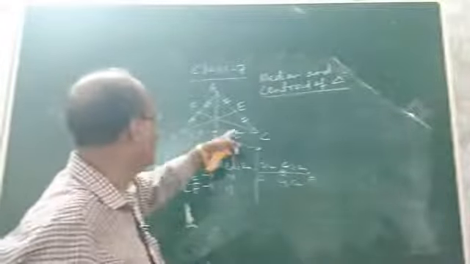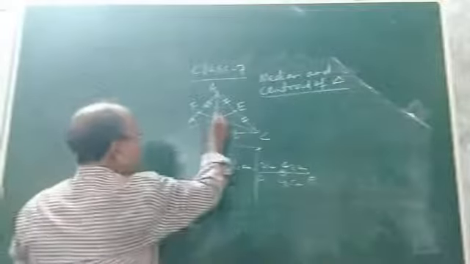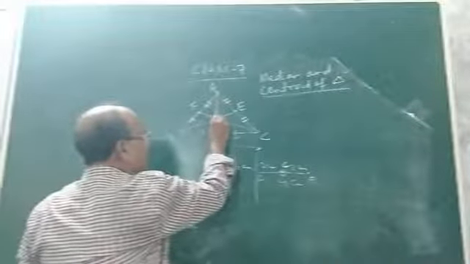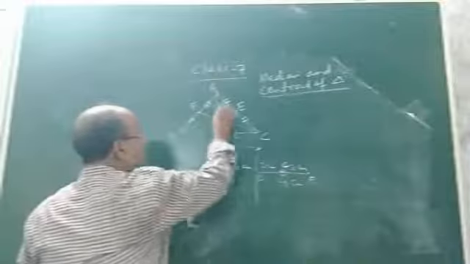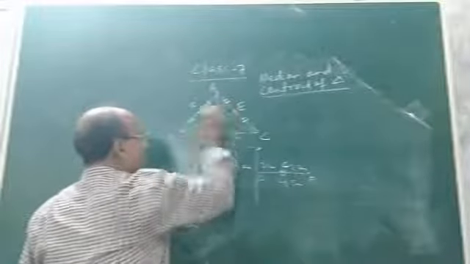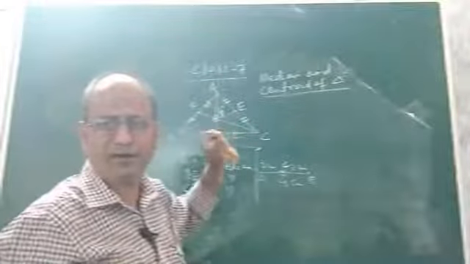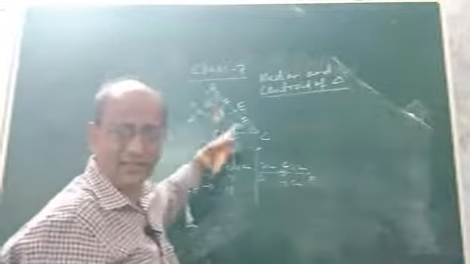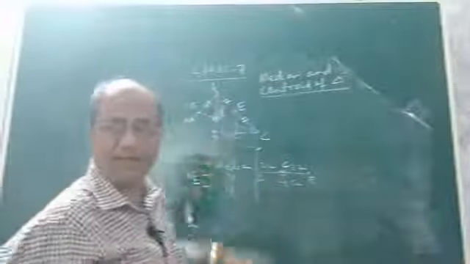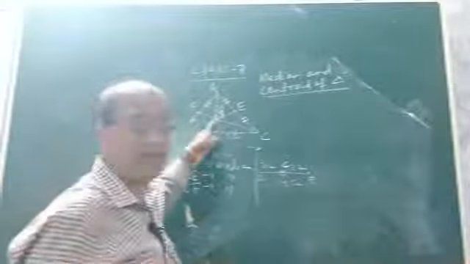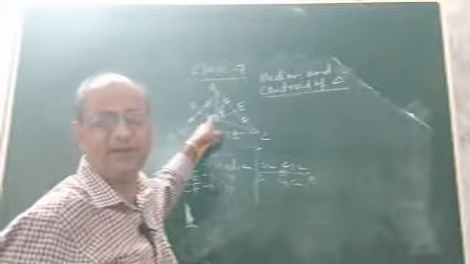Now if I ask you, these 3 medians, are they passing through this point or not? Look at this point. Suppose name of this point is G. See. So what do you observe? What do you see in the figure? We observe that the 3 medians, that is AD, BE and CF, they all are passing through the same point. What is the point? It is G.